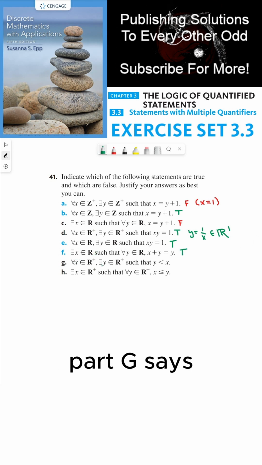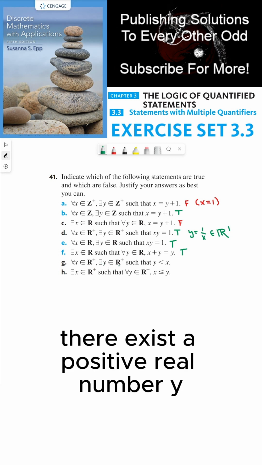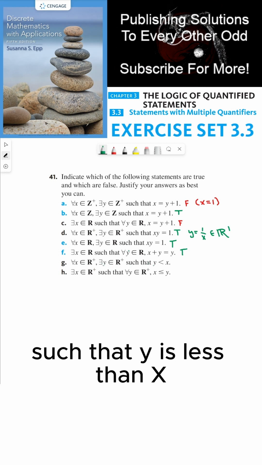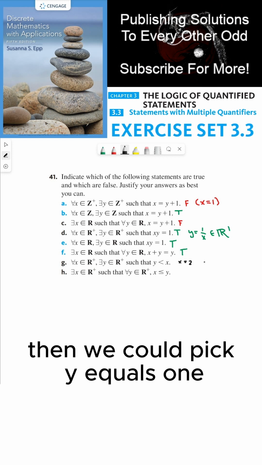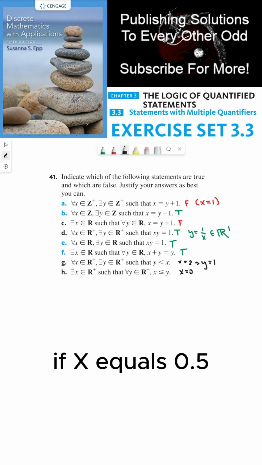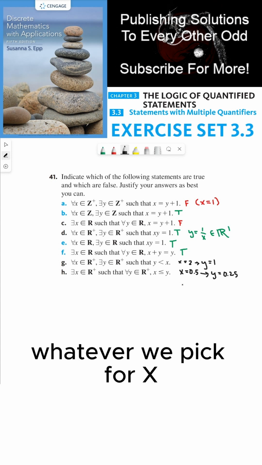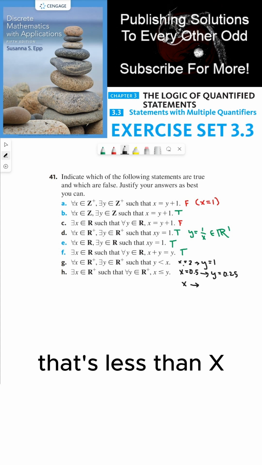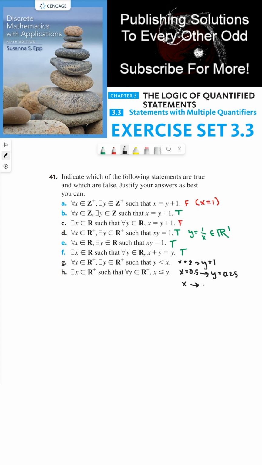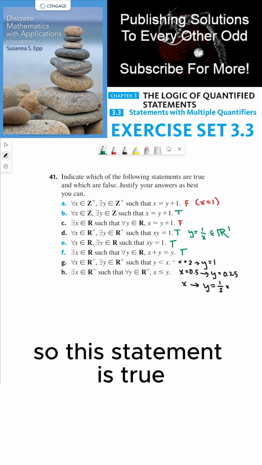So this is true. Part G says, for all positive real numbers x, there exists a positive real number y such that y is less than x. This is true. If x is, for example, 2, then we could pick y equals 1. If x equals 0.5, then we could pick y equals 0.25. And in general, whatever we pick for x, the positive real number that we could find that's less than x, but still a positive real number, we would pick y equals 1/2 of x, or x divided by 2. So this statement is true.